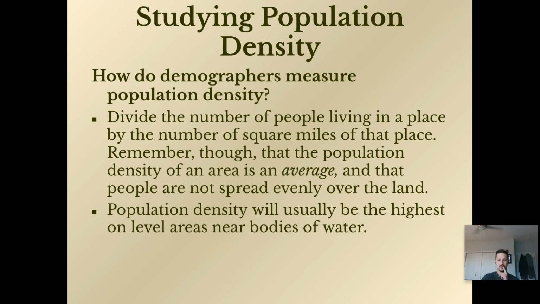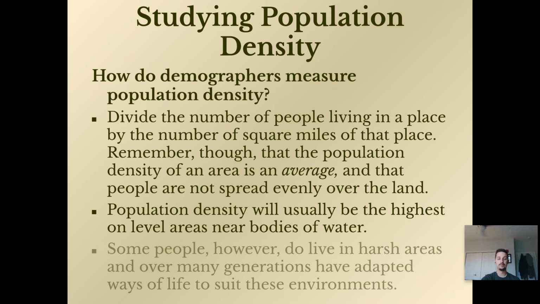Population density will usually be highest on level areas near bodies of water, like we talked about earlier in this presentation and earlier in the year. People like to live where they can grow food and where they can move, right? And water helps that. Some people do live in harsh areas and over many generations have adapted to ways of life to support them in these environments. There are people that live in deserts. There are people that live in rainforests. There are people that live everywhere. Just areas where it's easy, where nature and geography make it easier to live, there's going to be more people living there. Yes? All right.